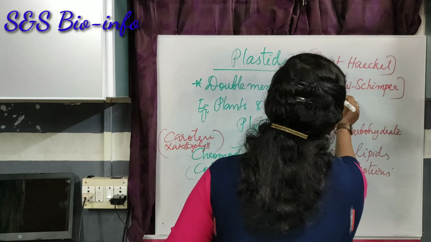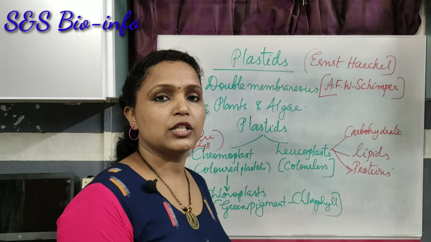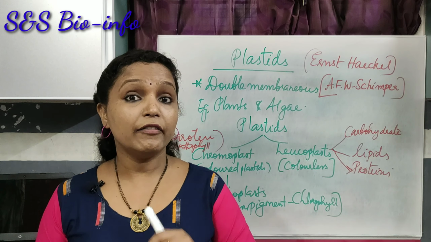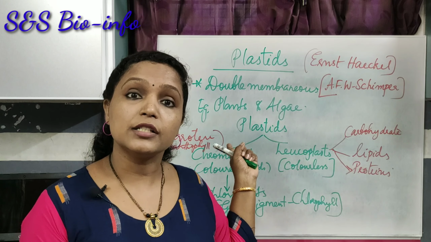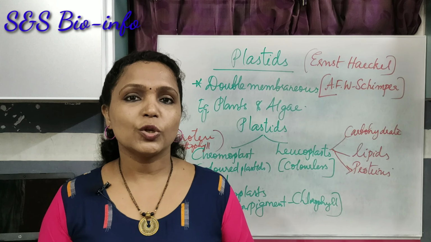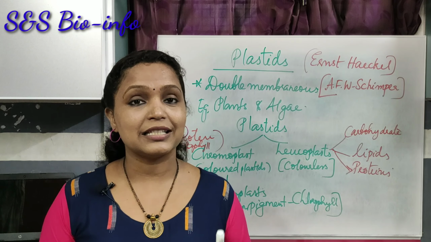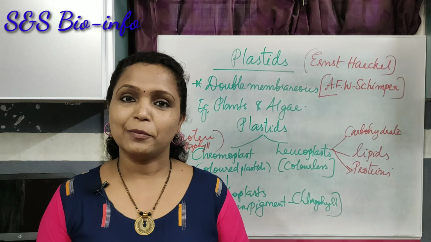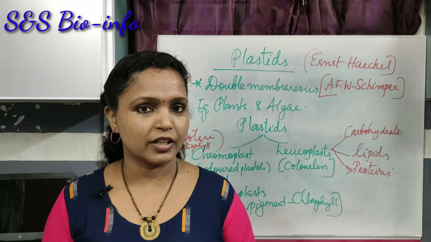He gave the clear definition about the plastids. So plastids are double membranous structures. They have a peculiarity. Plastids also have their own DNA and ribosomes, so that they are able to synthesize their own protein.